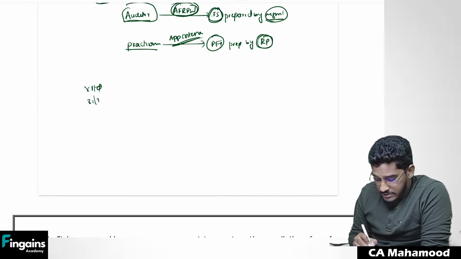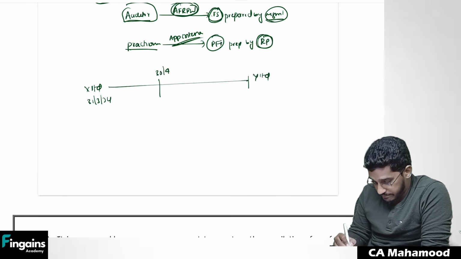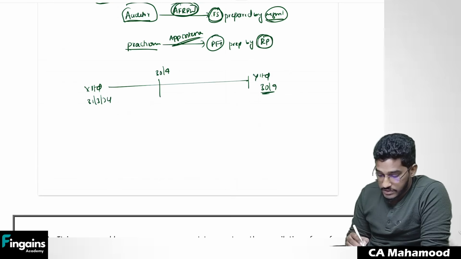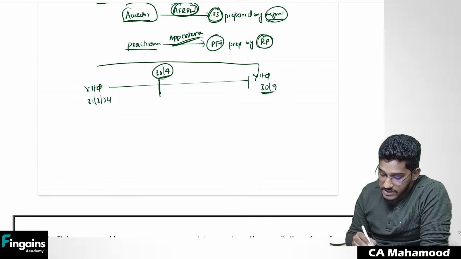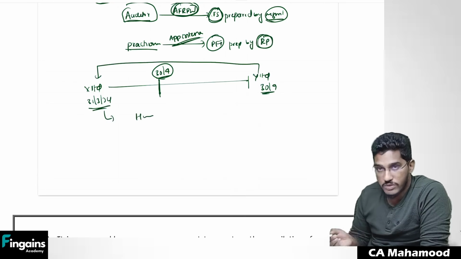They have prepared financial statements as on 31st of March 2024. On 30th of April, they have decided that they will acquire Y Limited. They will acquire Y Limited on 30th of September. So now what you should do is, here also some prospectus, some documents will get prepared. Now what the management will do is, they will imagine as on 30th of September, what if that acquisition has taken place as on 31st of March 2024, how the financial statements will look like.